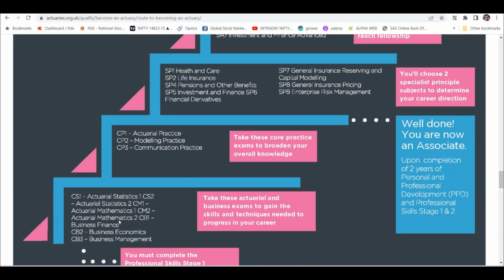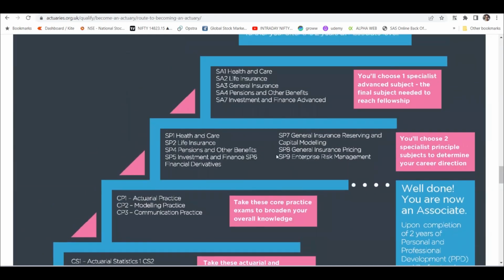But it's not required that you clear them in order. After writing this, you can also move to this, or you can start with this, right? But I think that is not preferred. You should start with this, then come to this, and then move into this. So there is a merit in the way these exams are structured that will help you, right? The knowledge base that would be built would be proper. But of course, you can change the order of the exams.